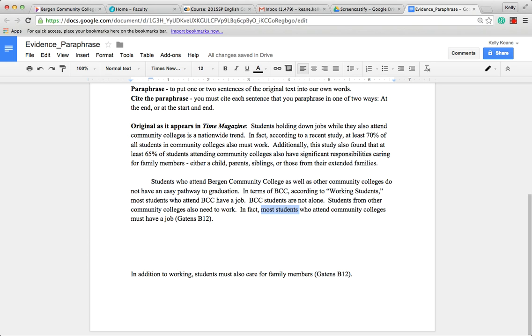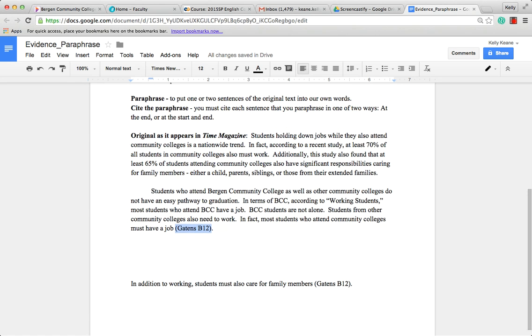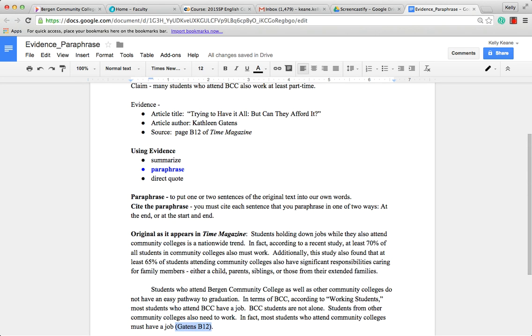So we've got the content of what's going on in the magazine, and we also have this citation in parentheses. In this citation, you have the author's last name, Gatens, and the page it appears on, B12. I know this information because I found it at the beginning and made a note of it: the author is Kathleen Gatens and it appears on page B12.